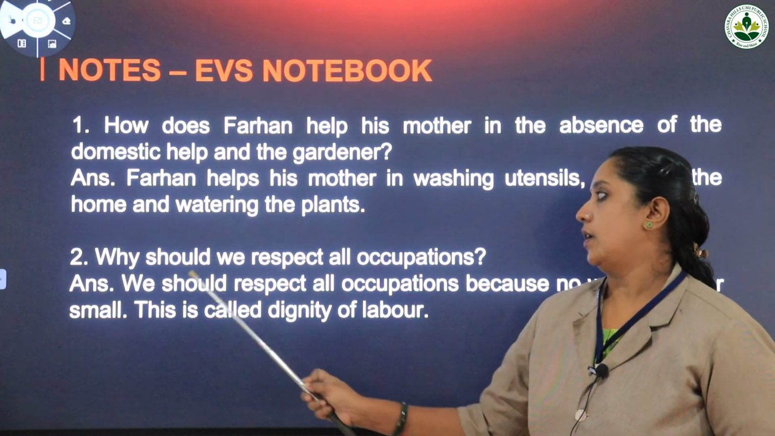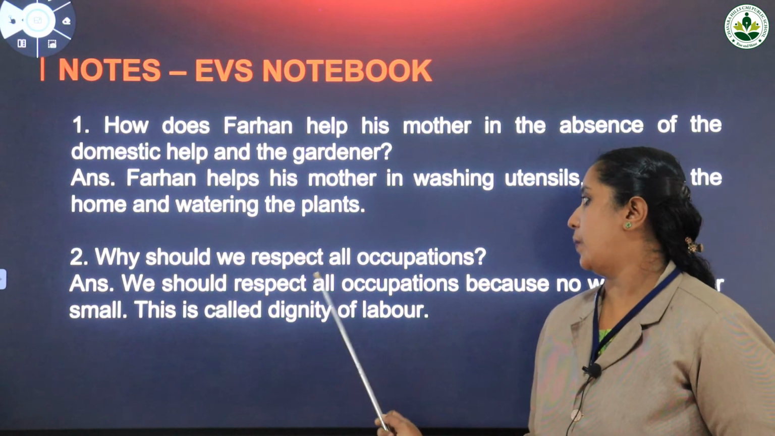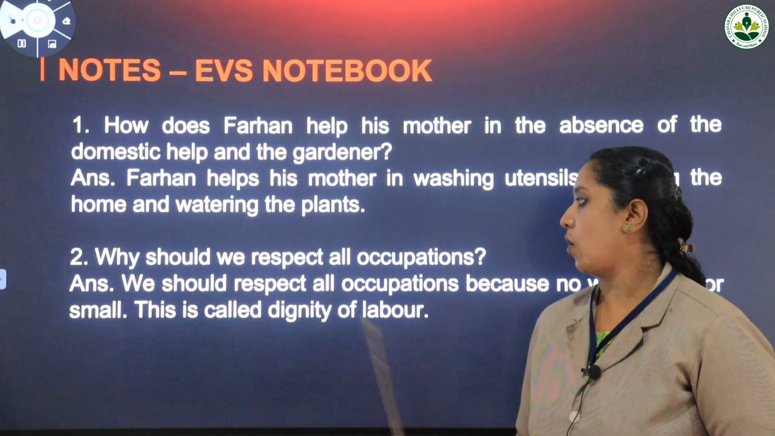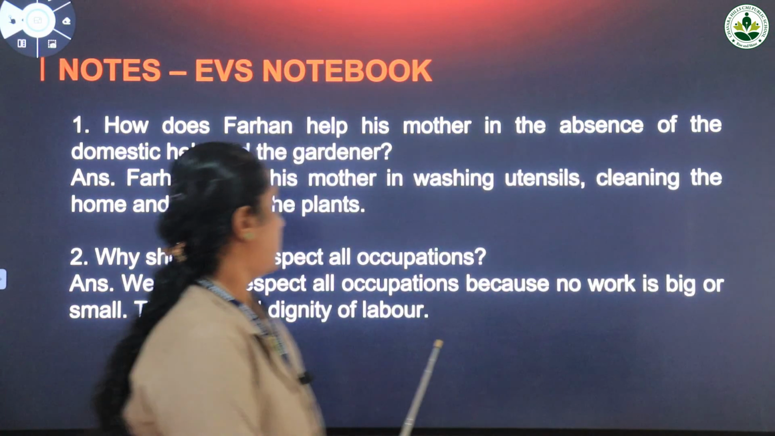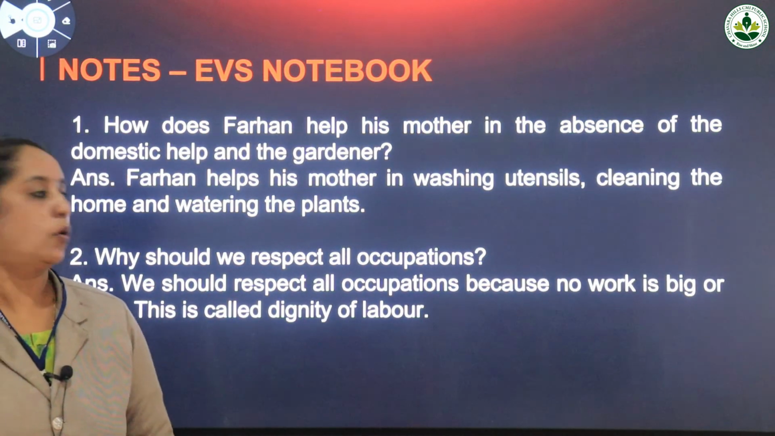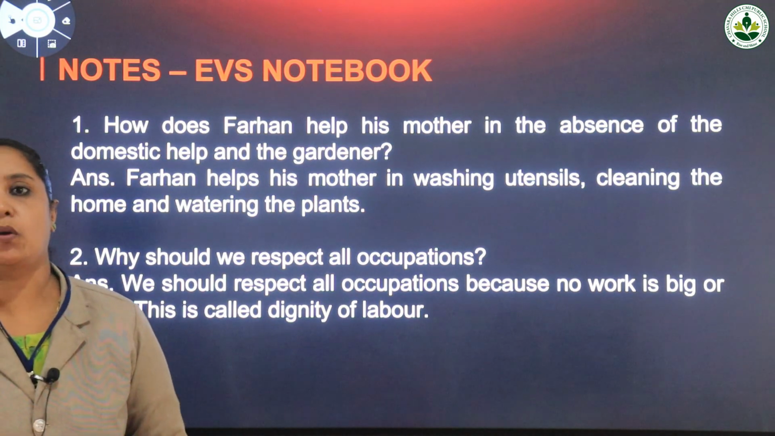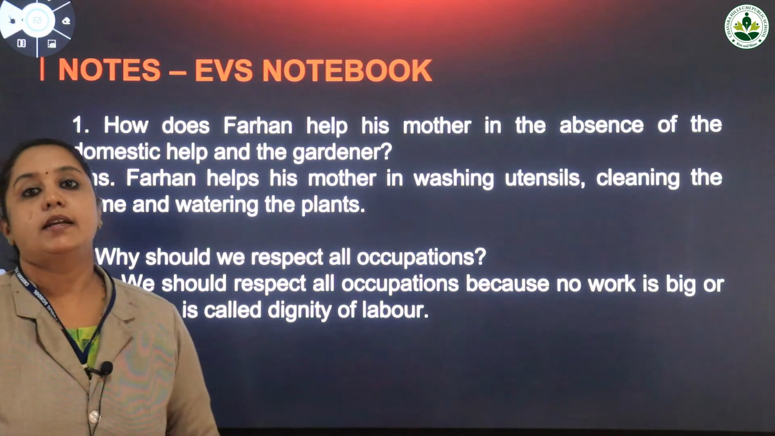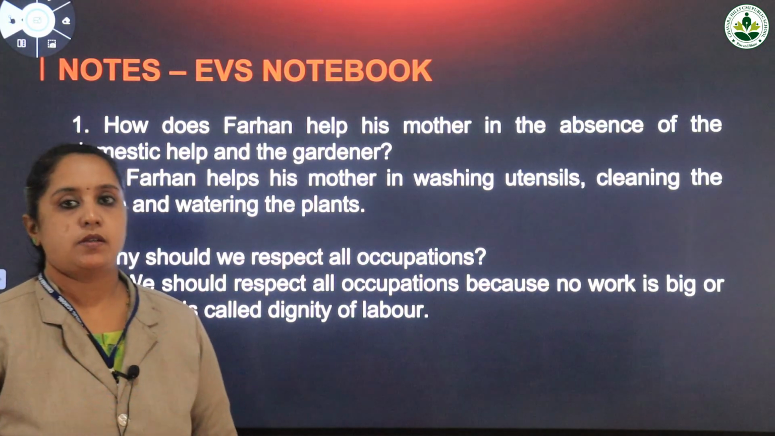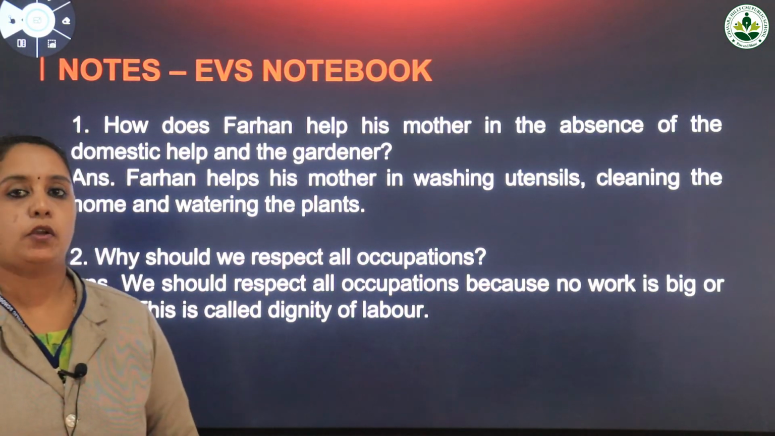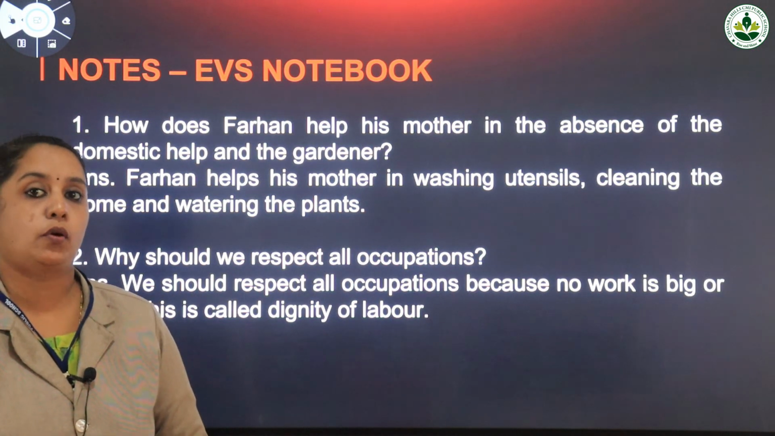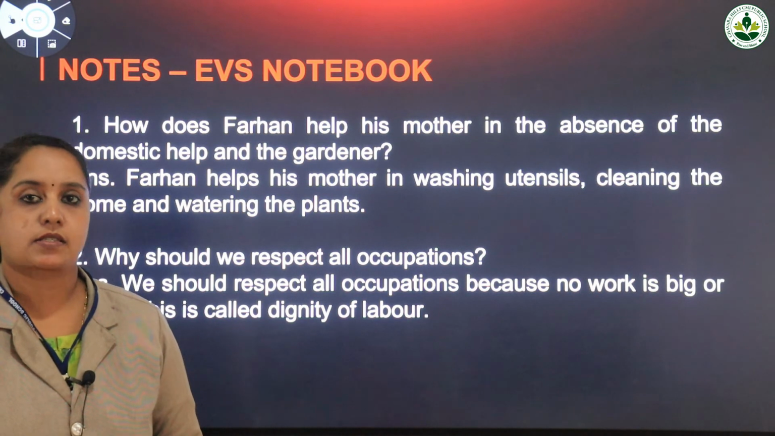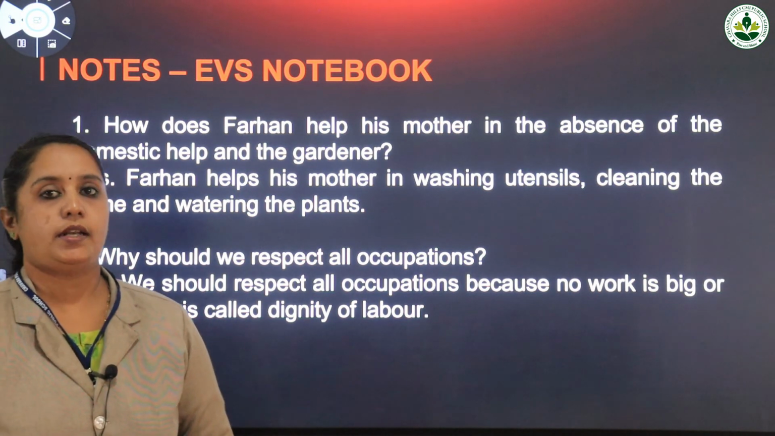Okay. Now second one. Why should we respect all occupations? We should respect all occupations because no work is big or small. No work is big or small. And this is called dignity of labor. So we should respect each and every occupation and the people who are following that occupation. So no work is big or small, and this is called dignity of labor.